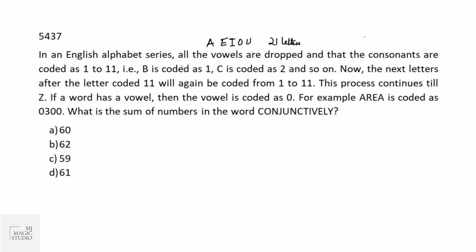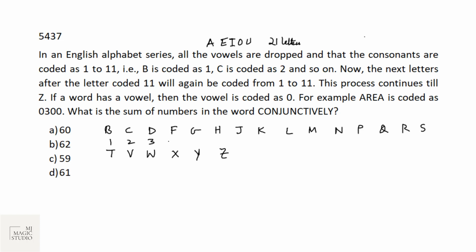So let us have these numbers first. First the code of the letter. A dropped, B, C, D, E drop, F, G, H, I drop, J, K, L, M, N, O drop, P, Q, R, S, T, U drop, V, W, X, Y, Z, and let us have the code for them.